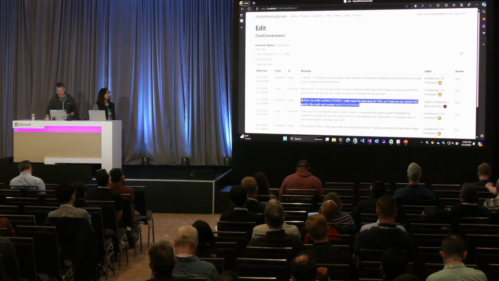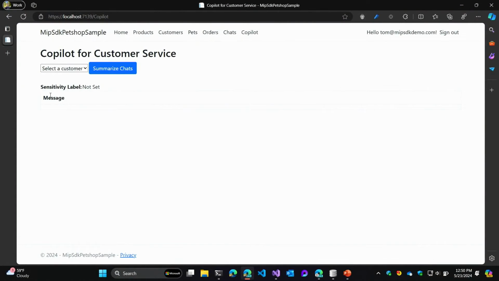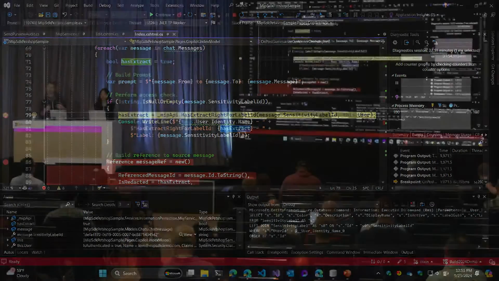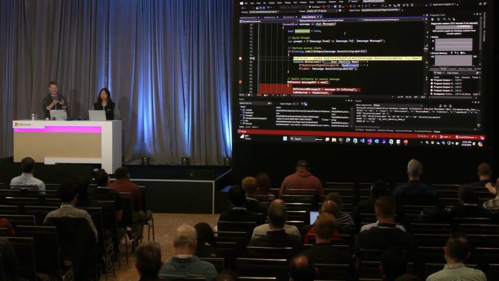So next, we'll go over to the Copilot. Here we're going to look at William Kim again. We'll summarize William's chats, but this time we'll dig into the code and how each of these steps is analyzed. I mentioned the extract right. Now this is slightly different from view. As a user, I might have access to view some data, but I'm not supposed to have access to take that data out of the system.